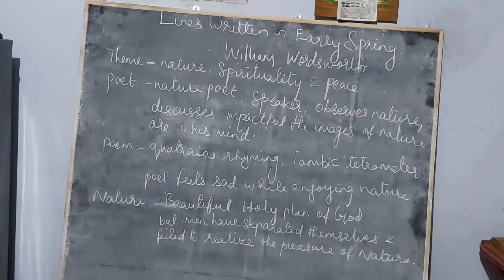William Wordsworth also says that nature is a beautiful holy plan of God. This holy plan of God is destroyed only because of the industrialization by humans. It is a time when many industries were booming up.